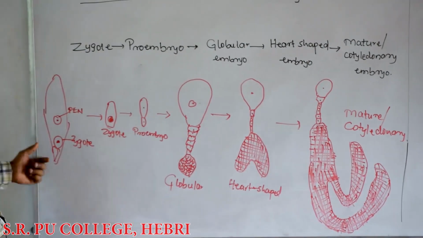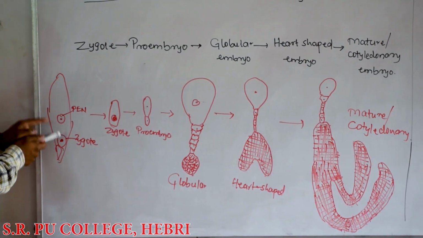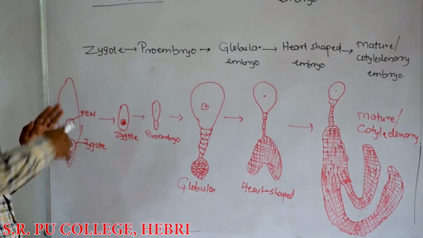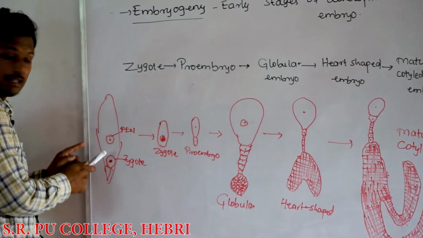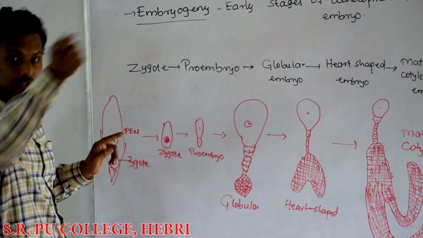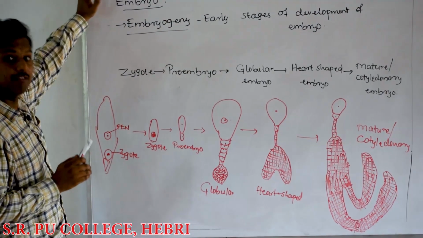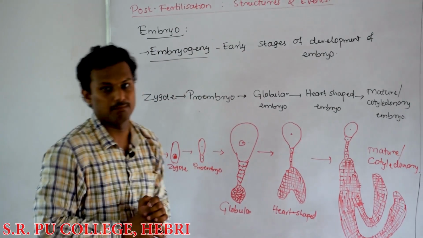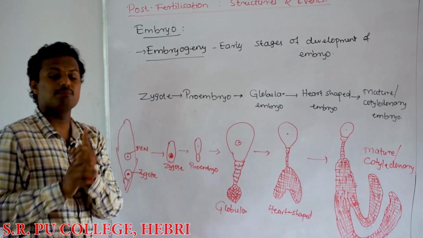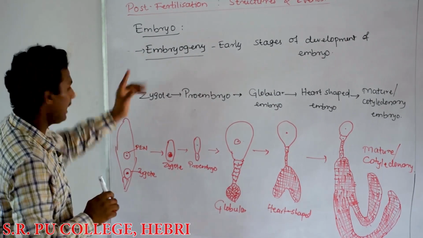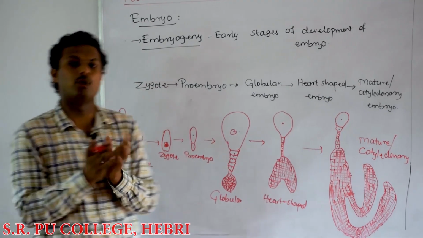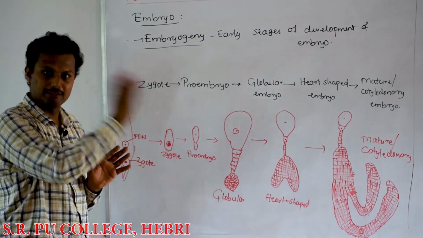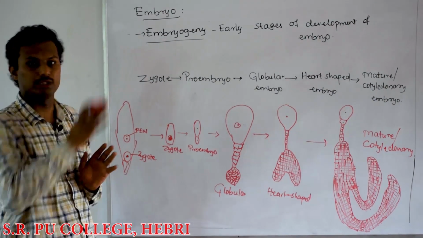So here you can see the development. After the fertilization, you know that the primary endosperm nucleus divides continuously and subsequently forms what? Endosperm. As I told you in the previous session, the development of the embryo will only commence after the complete development of the endosperm, because the endosperm is the tissue that provides nourishment for the embryo. This is the kind of adaptation we see in plants to help the nourishment of the embryo: the development of the embryo always proceeds after the development of the endosperm.